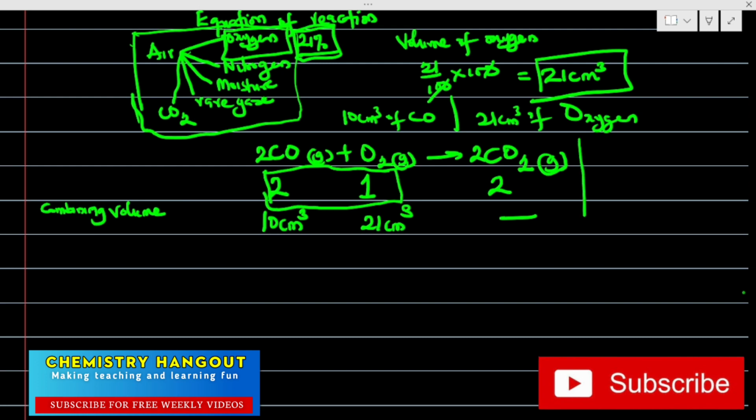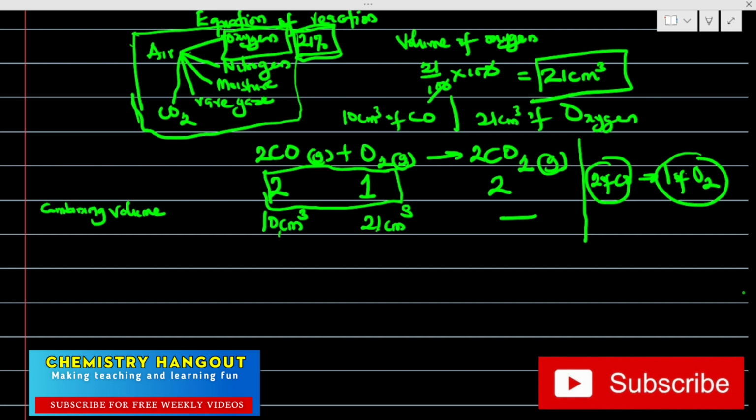Now let's go to this place. 2 of CO need 1 of O2. Can you get that? So if I'm using 2 of this, I'll be using 1 of this.